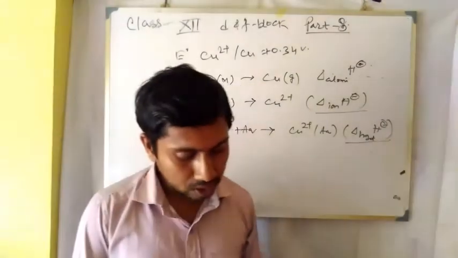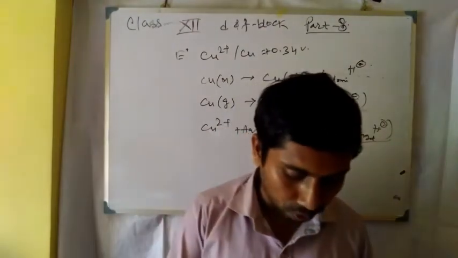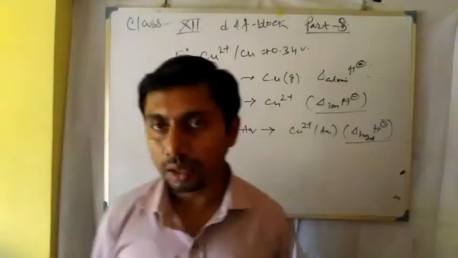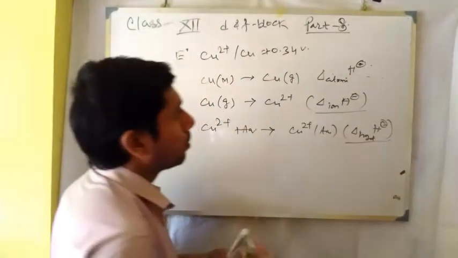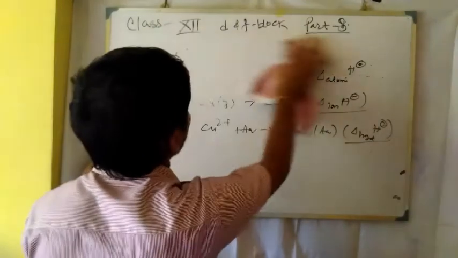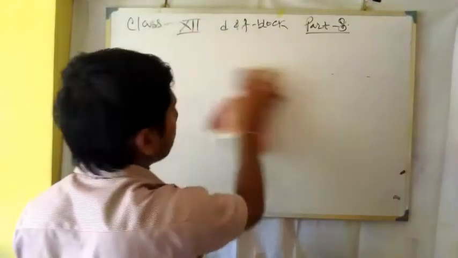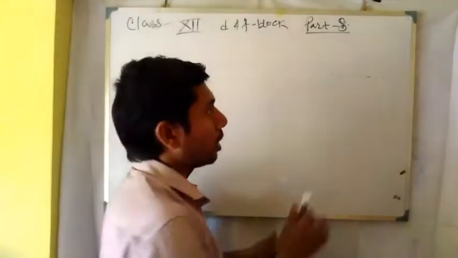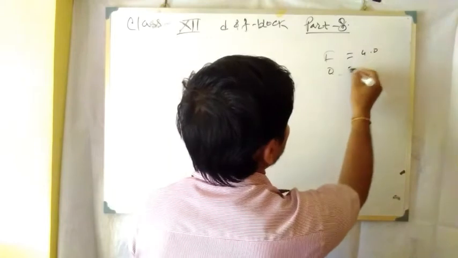Next, why is the highest oxidation state of a metal exhibited by fluorides and oxides only? The oxidation states of the metal are maximum in case of fluorides and oxides. We know that the electronegativity of fluorine and oxygen is highest.